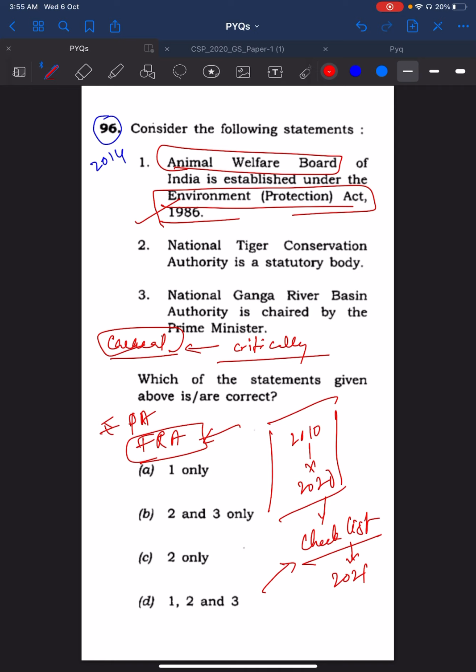The more confident you are in the exam, the better you will do. If you are attempting questions with anxiety and fear, there is a higher possibility that you will do wrong. So just be confident, feel free, and approach the paper with a positive mindset and positive attitude. You will be able to do it.